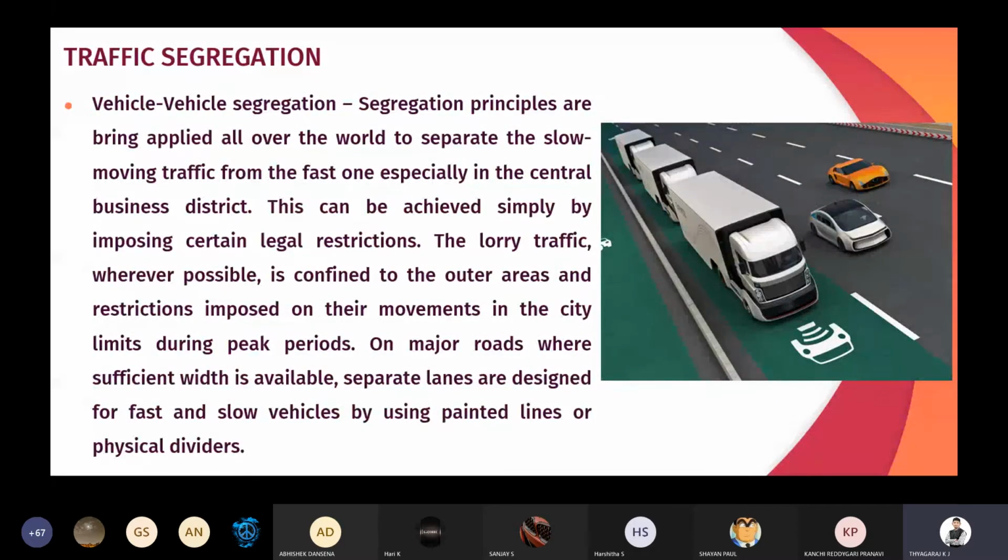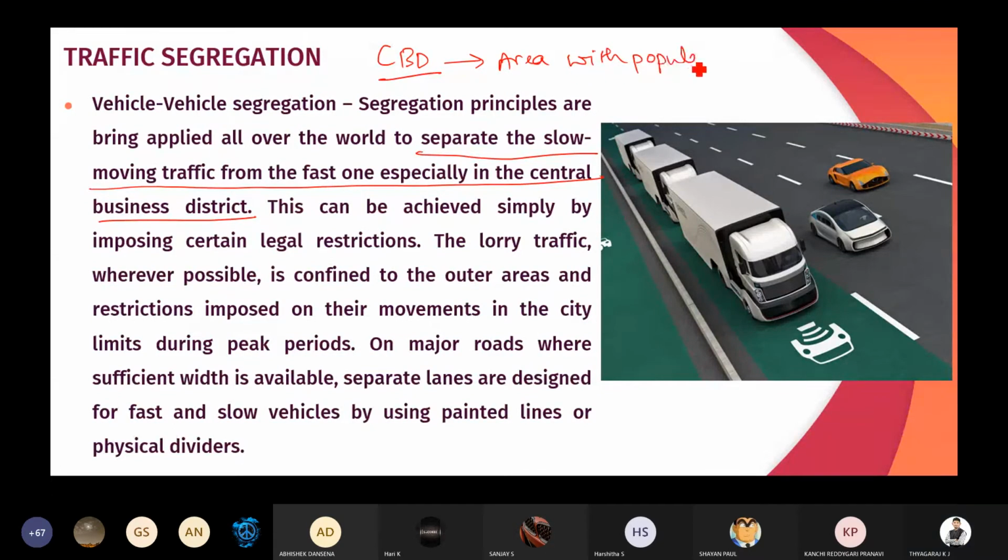First one is vehicle segregation. Segregation principles are being applied all over the world to separate the slow moving traffic from the fast one, especially in the central business district. Central business district means the area with population more than 5 lakh.